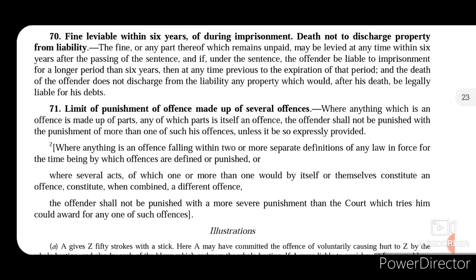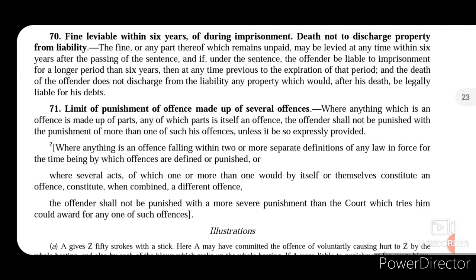Let's move on to section 70. It talks about fine leviable within 6 years, or during imprisonment; death not to discharge property from liability. So it says that the fine or any part thereof which still remains unpaid may be levied at any time within 6 years after the passing of the sentence, and if under the sentence the offender be liable to imprisonment for a longer period than 6 years, then at any time previous to the expiration of that period, and the death of the offender does not discharge from the liability any property which would after his death be legally liable for his debts.